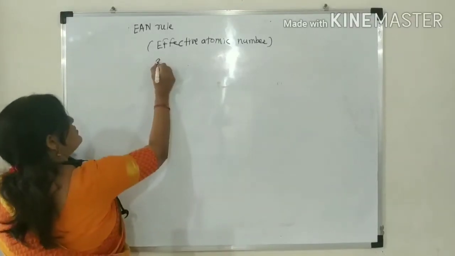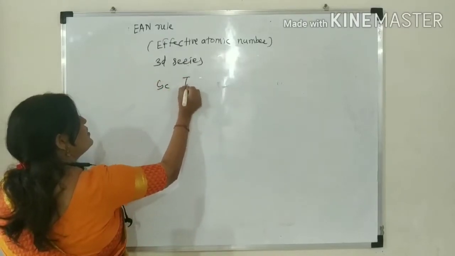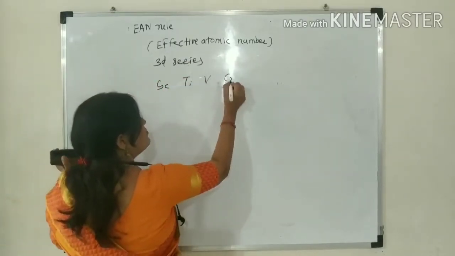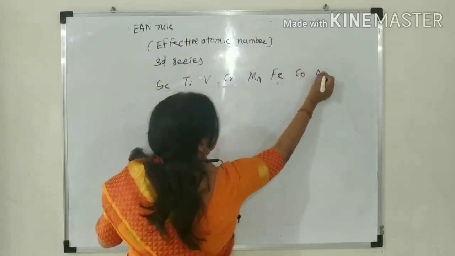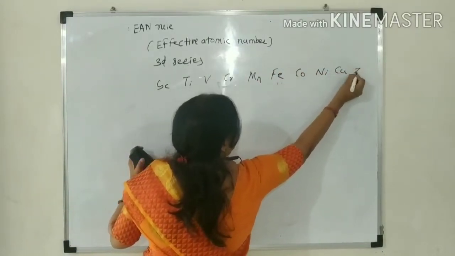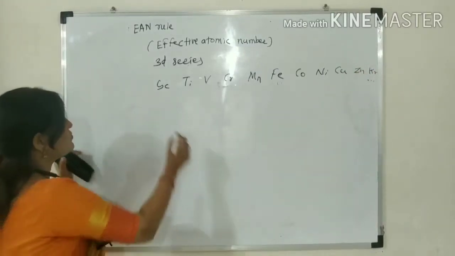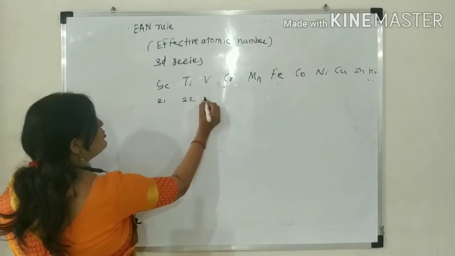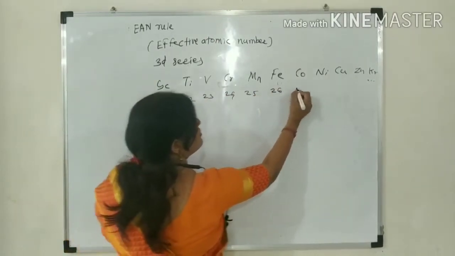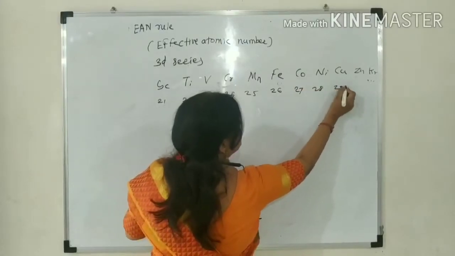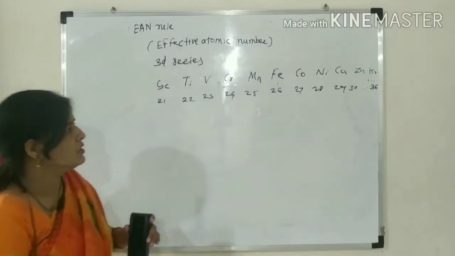3D series members are scandium, titanium, vanadium, chromium, manganese, iron, cobalt, nickel, copper, zinc, and so on. Lastly here, krypton. Atomic numbers 21, 22, 23, 24, 25, 26, 27, 28, 29, 30, and so on. And krypton has atomic number 36.